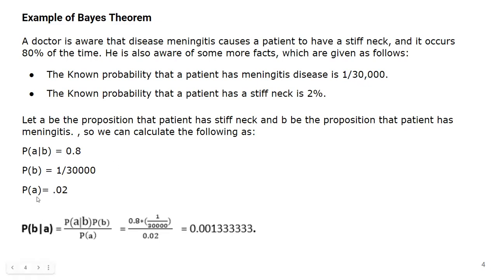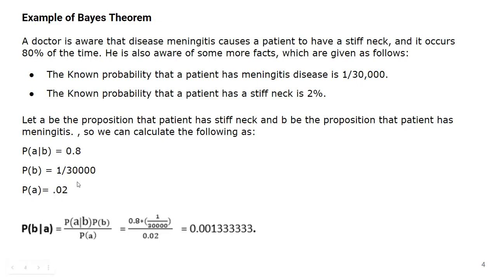And the probability of A, the patient having a stiff neck, is 0.02, as it has been stated, 2% means 0.02.